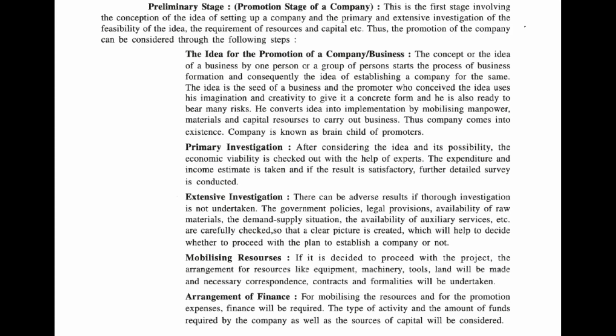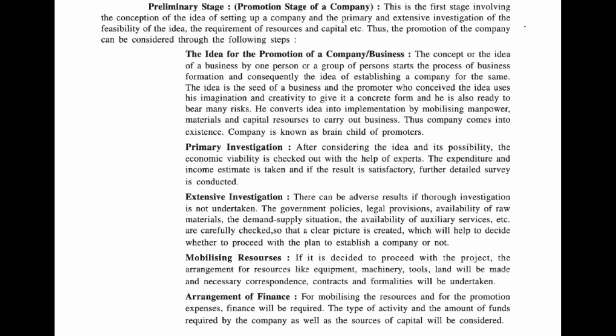This idea should then be transformed into a concrete form by developing all the methodologies which can be used to implement this idea. For example, when the idea for an online taxi service was born, the first step had been to develop all the little features of the service. For example, in Uber, the promoters may have decided in the idea stage itself how the app will be created, how it will use the GPS services, how they can partner with the drivers, and the methodology to start a business without actually owning any vehicles. However, in this stage, the entire concept is in a very raw form and it is not backed with any concrete data.